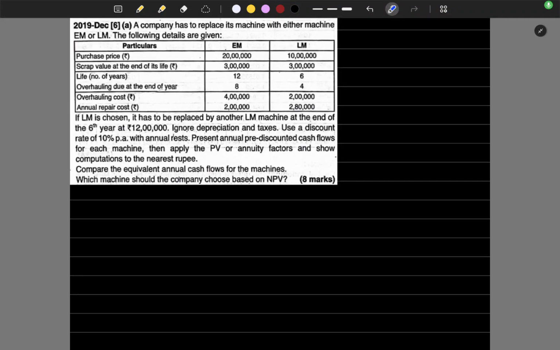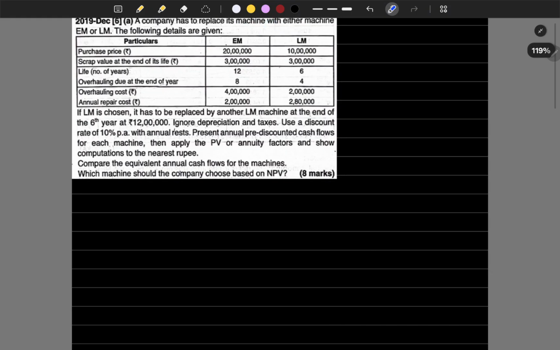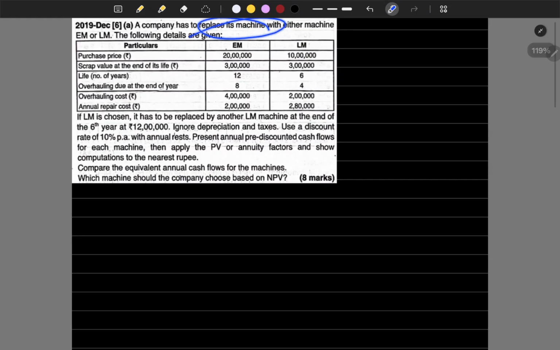Hey guys, welcome back. Today we are going to solve a problem from strategic cost management, replacement of machines. Let's quickly read the question. The company has to replace its machine with either machine EM or LM. They have given both the machine data in terms of purchase price, scrap value, life, overhauling cost, overhauling due time, and annual repair cost every year.